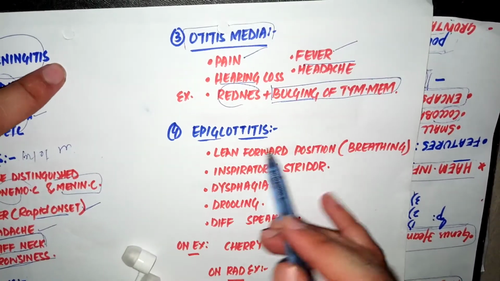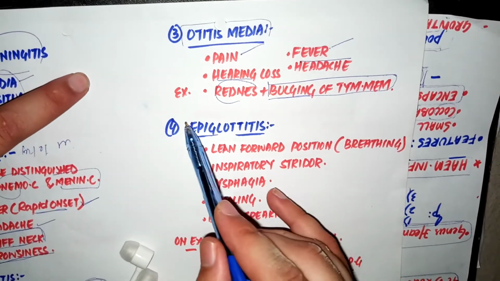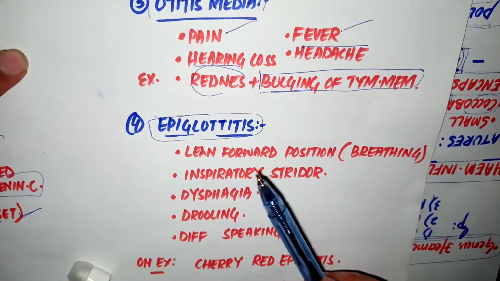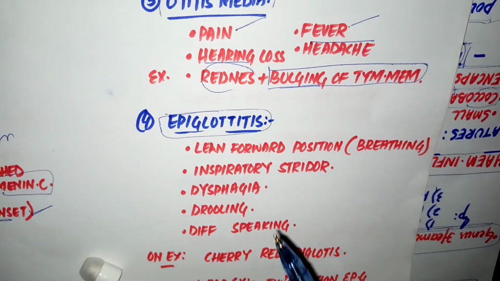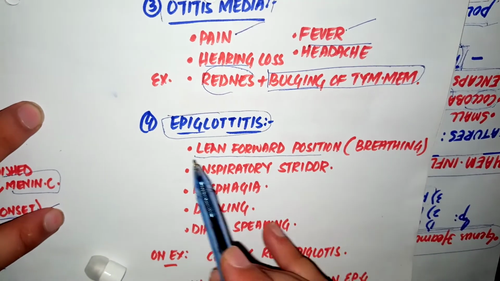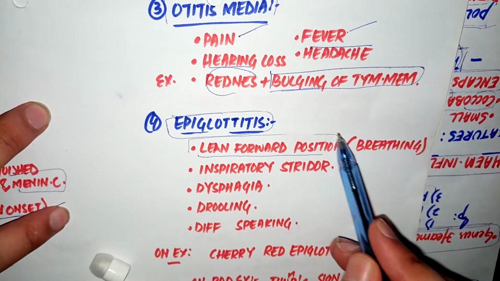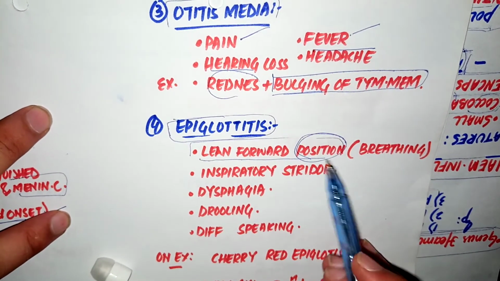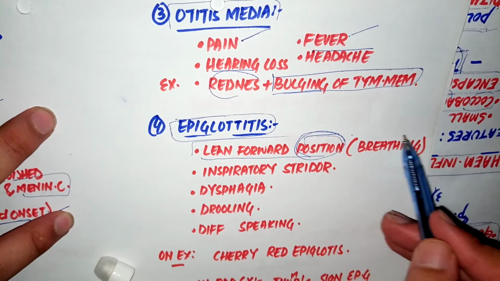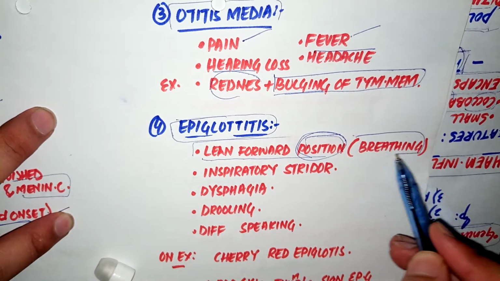The fourth disease caused by Haemophilus influenzae is epiglottitis, which is inflammation of the epiglottis. The common signs and symptoms include that the patient will be in a lean forward position. And why does it do so? Because when the patient leans forward, there will be ease in breathing.